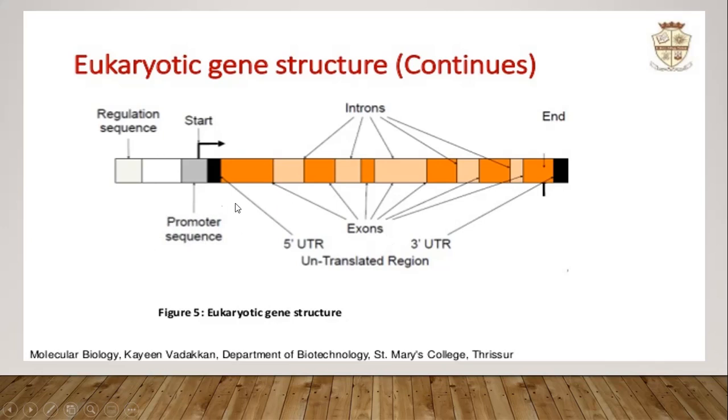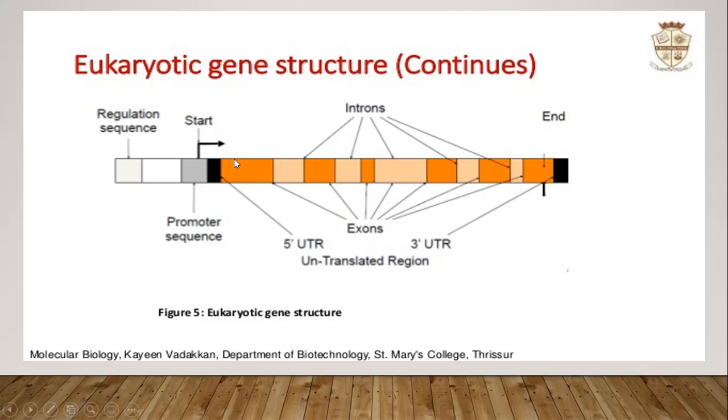This is the promoter sequence, which starts and enhances or increases the intensity and efficiency of translation. These are introns which are transcribed from DNA, but they are not translated into proteins. These introns are removed through splicing before translation, and only these exons remain in the open reading frame.